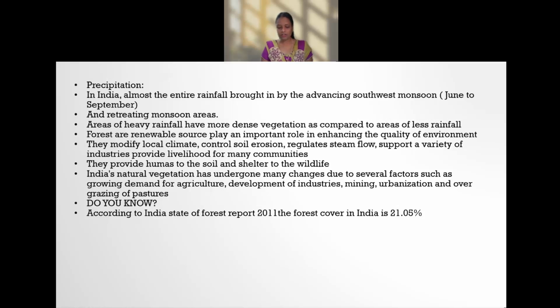In conclusion, we come to know forests play a very important role in enhancing the quality of the environment. They modify the local climate also, control soil erosion, regulate the stream flow, support a variety of industries, and provide a livelihood for many communities. The forest is the source for them. They also provide humus to the soil and shelter to the wildlife.